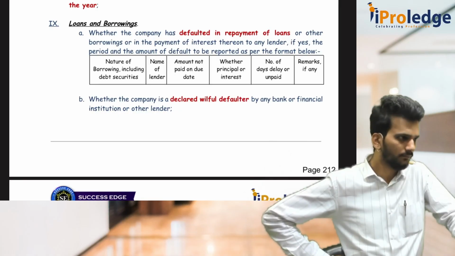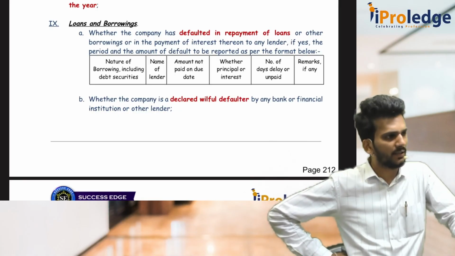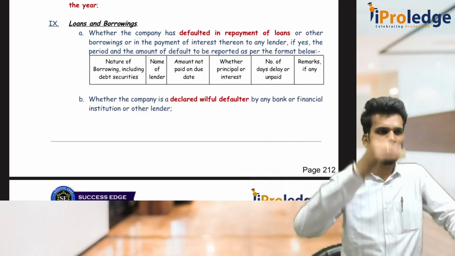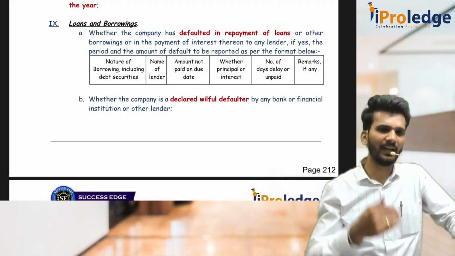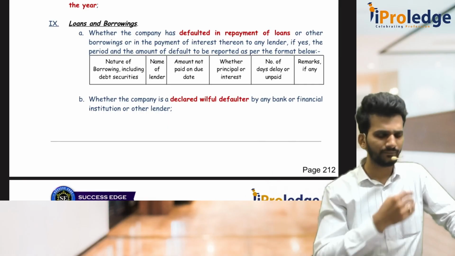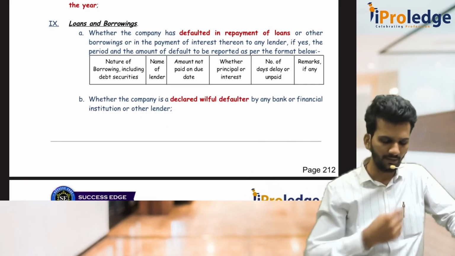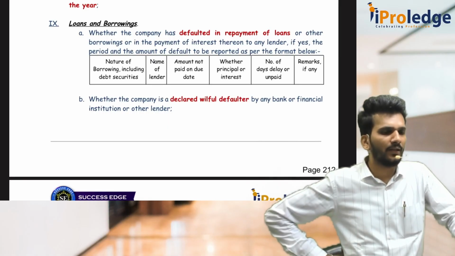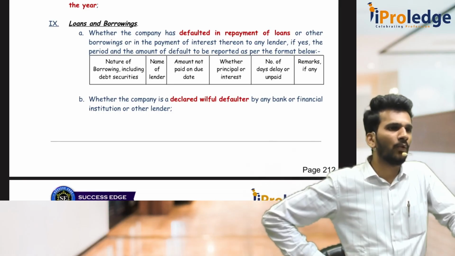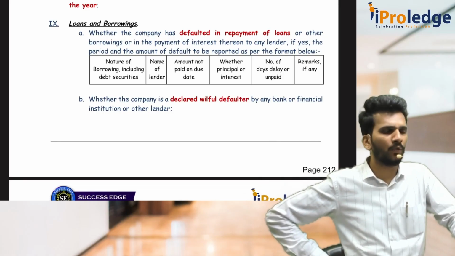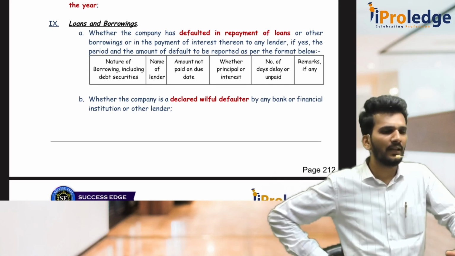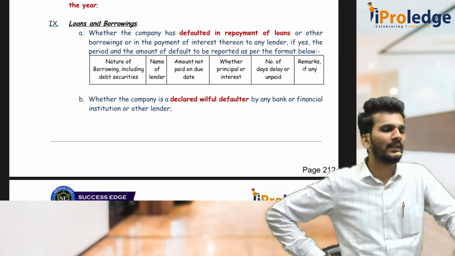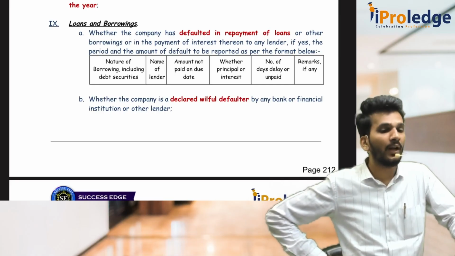Lender wise means, sir, I have taken loan from SBI, HDFC, ICICI. So SBI you give separately these details, HDFC you give separately all the details, again ICICI gives all the details separately. Sir, what are those details to be given? What is the nature of borrowing? Sir, I took term loan, I took working capital loan, that nature has to be given. What is the name of lender? State Bank of India, ICICI, HDFC. And what is the amount which is not paid on the due date?